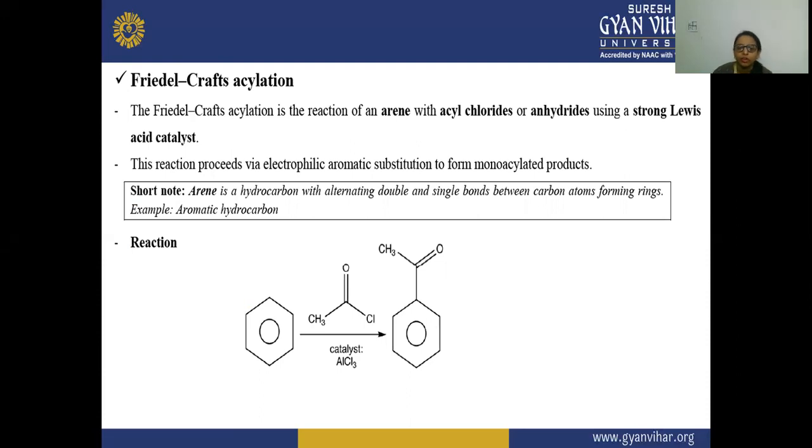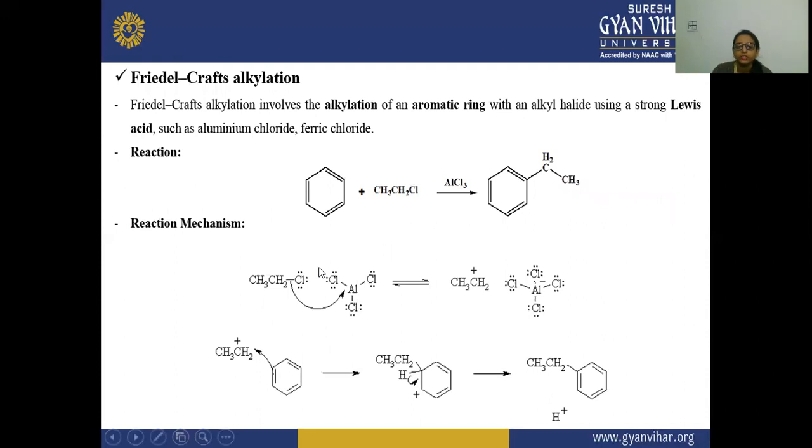An arene is a hydrocarbon with alternating double and single bonds between carbon atoms forming a ring, an aromatic hydrocarbon. So in the reaction here, you can see this is a benzene, that is your arene, and it is reacting with this acid chloride in the presence of the catalyst, and a product is formed through electrophilic aromatic substitution.